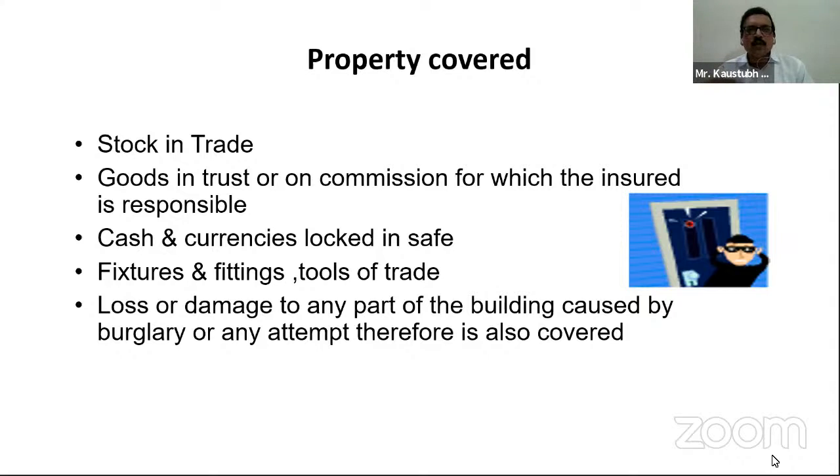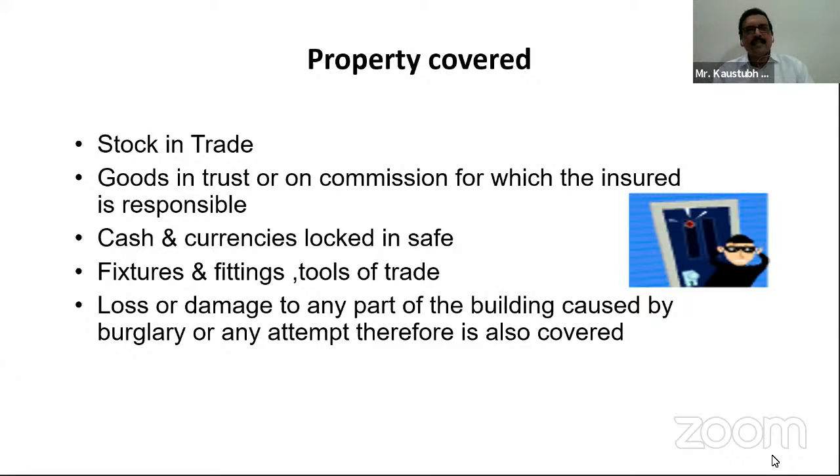But since it is given to a tailor to be stitched, the insurable interest by way of goods held in trust comes into the picture for the tailor. Because suppose there is a burglary and in that burglary the shirt piece is stolen, then definitely you are going to ask that tailor to pay the compensation. So these types of goods are called goods held in trust and or commission and or job work.